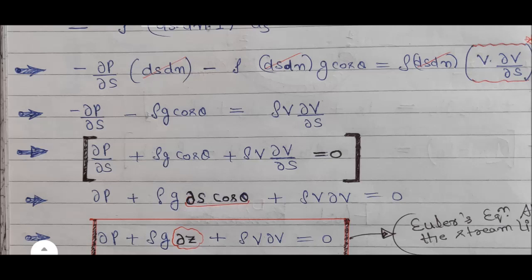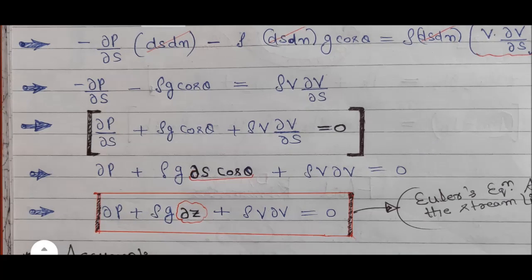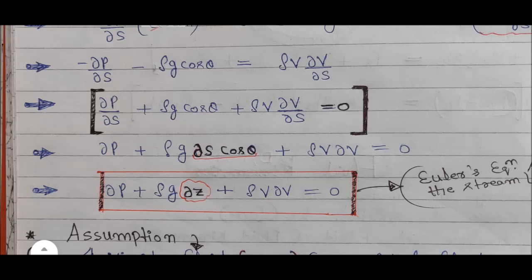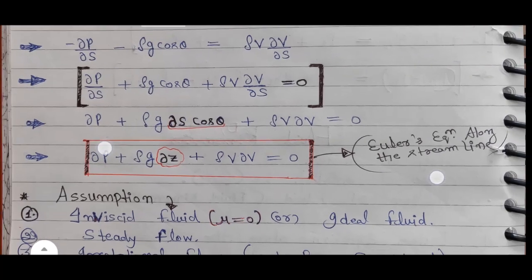By multiplying both sides by del s, we get del p plus rho g del s into cos theta plus rho v del v is equal to 0. You can see this del s cos theta is equal to del z in the fluid element triangle. Then del p plus rho g del z plus rho v del v is equal to 0. This is the Euler's equation along the streamline.